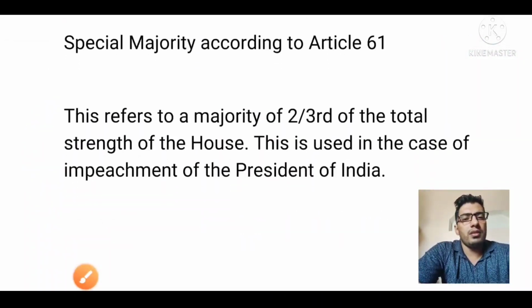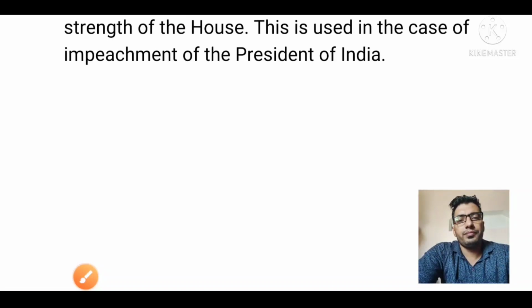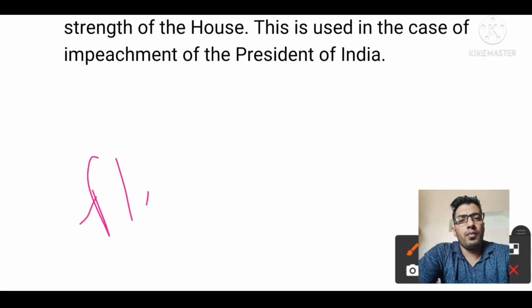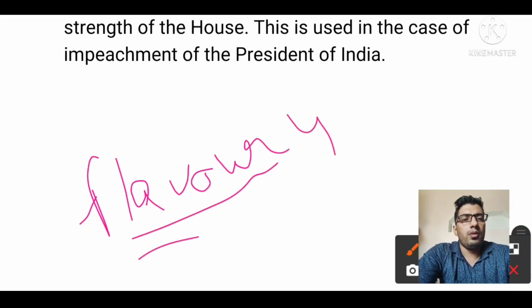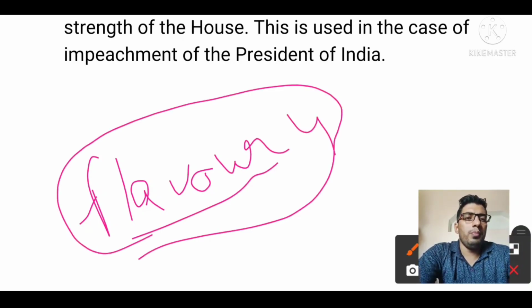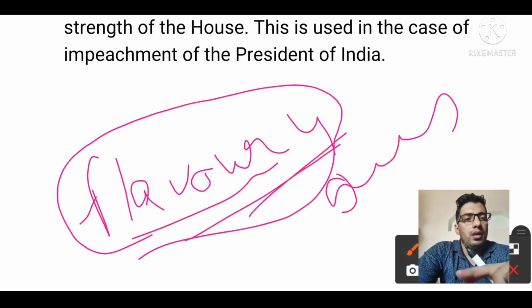And the last one is flavor 4. Impeachment of the president comes under this flavor 4. Means we require 2/3 of the total strength of the house.